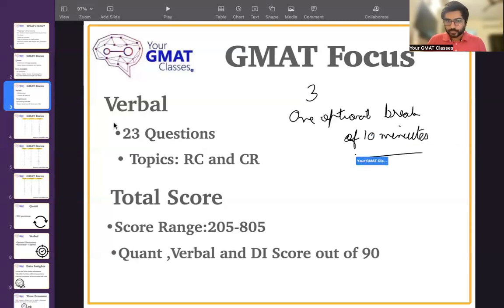That's it. Score range is, so they have introduced this 5 at the end so that you can differentiate between the older GMAT score and the new GMAT score. Earlier, Quant used to be out of 51, verbal also used to be out of 51. Now they have changed the scale to 90. All the 3 scores are out of 90.